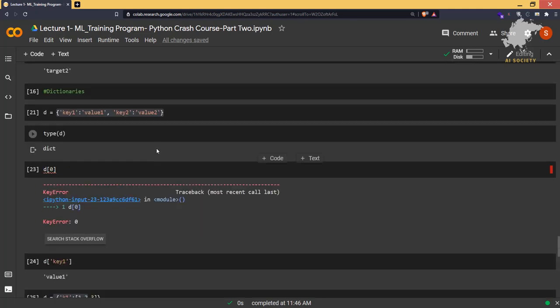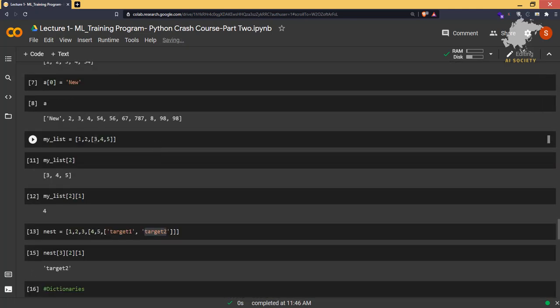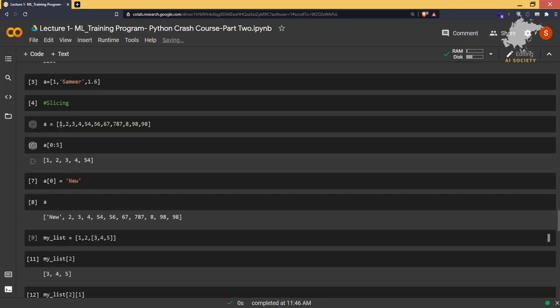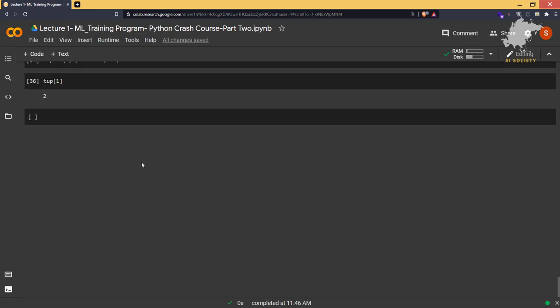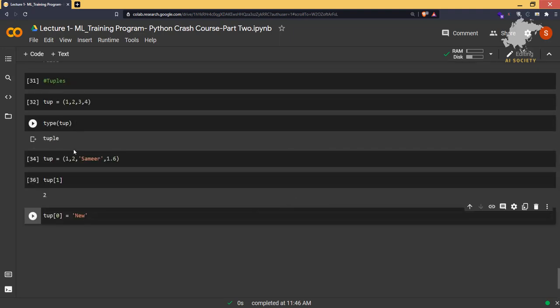So remember we were able to change the element of a list. That means if we want to change the 1 to new, remember we did that using this format. So let's quickly do that also at index number 0. And if I type new, that means it should change 1 to new, right? Wrong. Tuples do not support item assignment.